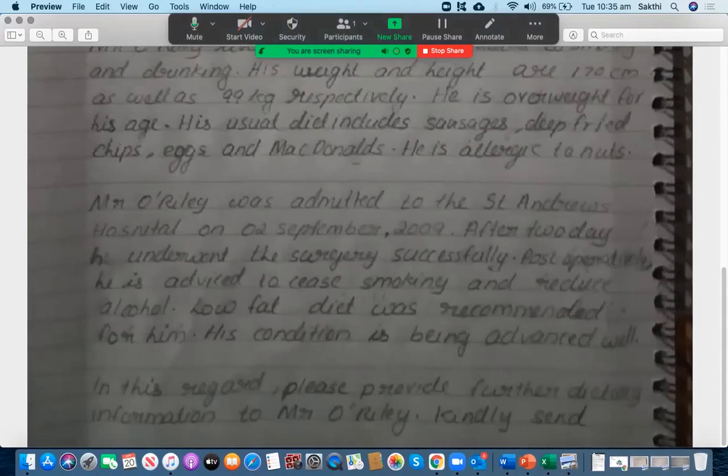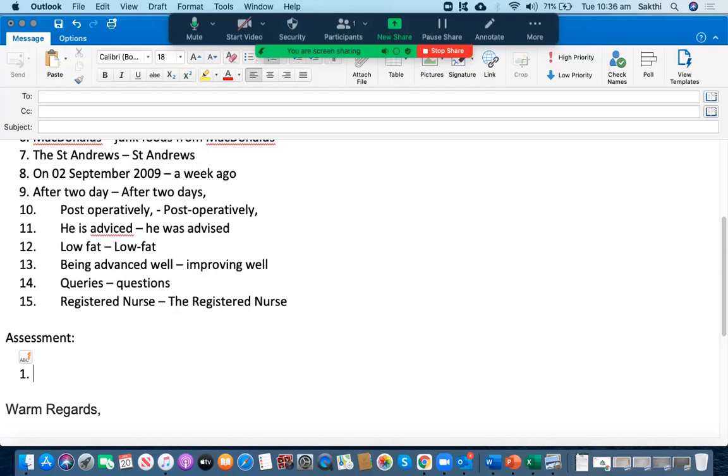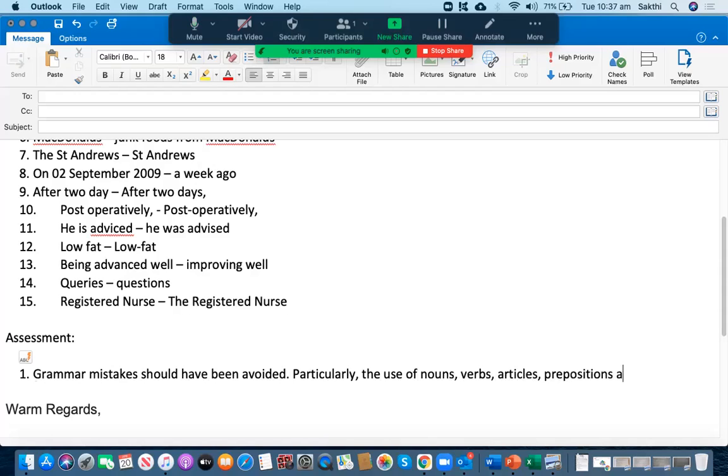All right. But apart from that, as far as the assessment is concerned, the first thing she has committed is grammar mistakes. Grammar mistakes should have been avoided, particularly the use of nouns, verbs, articles, prepositions, and punctuation marks. Punctuation marks could have been improved. Okay, that's the first thing.